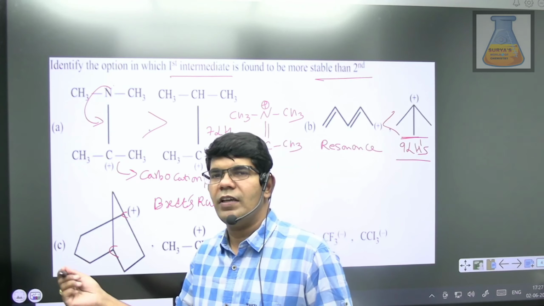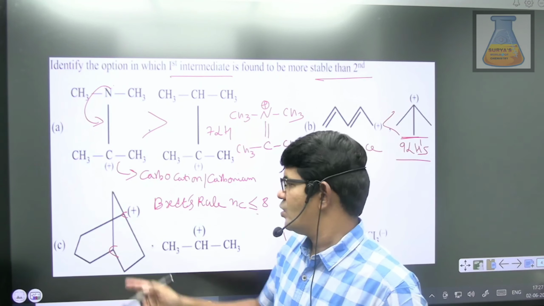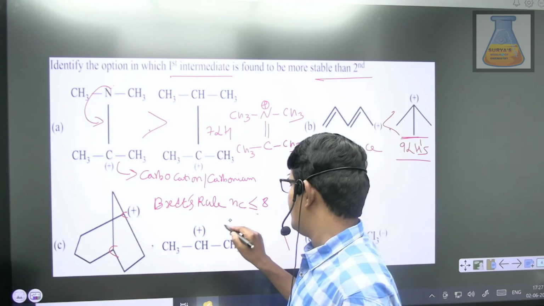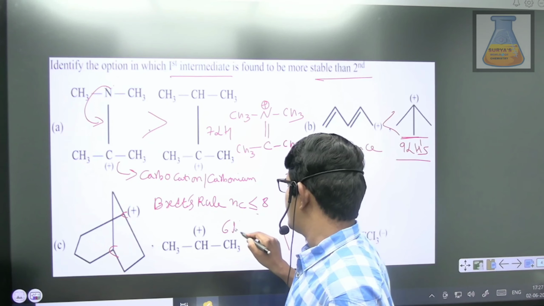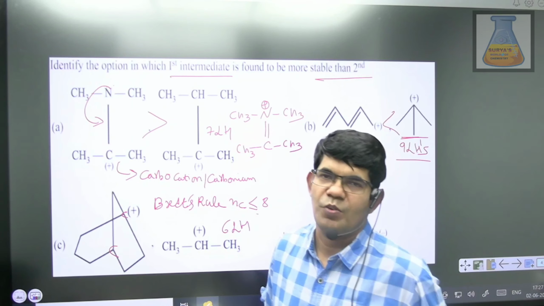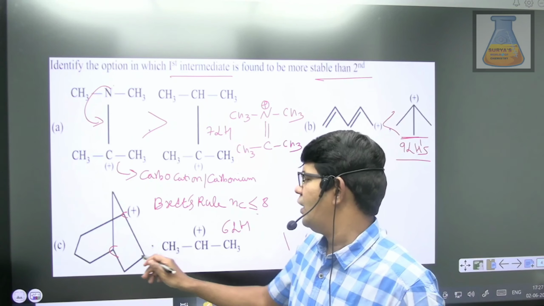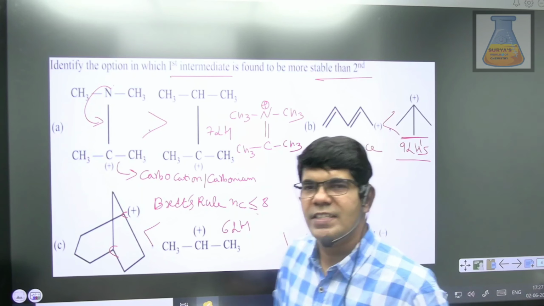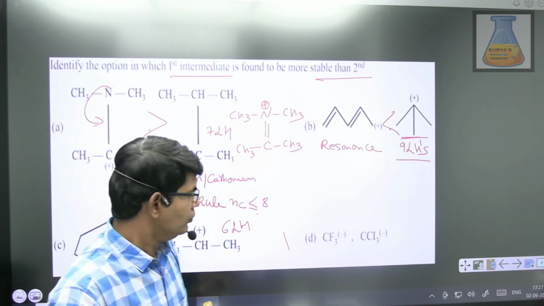So definitely here Bredt's rule is applicable, so this carbocation is unstable. On the other hand, you have a 6 alpha hydrogen system which can actively involve in hyperconjugation as well as resonance. So definitely this is less stable. Got it? Now let us have a look at the last option.